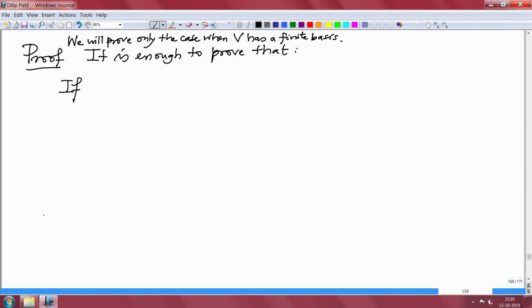And as you saw, the infinite basis case was very easy provided you are allowed to use Zorn's lemma, and the same proof works here.